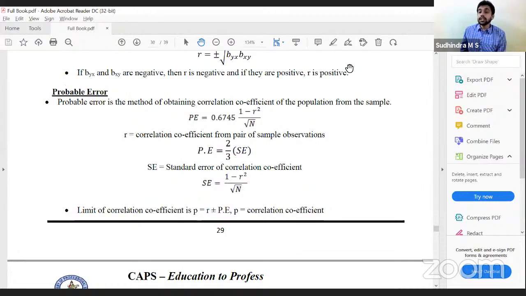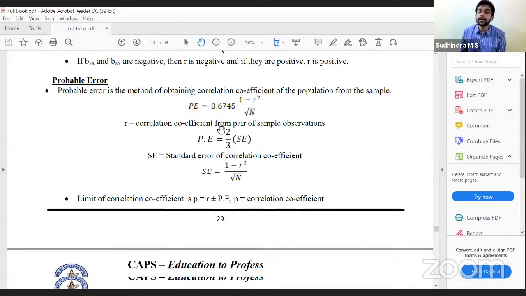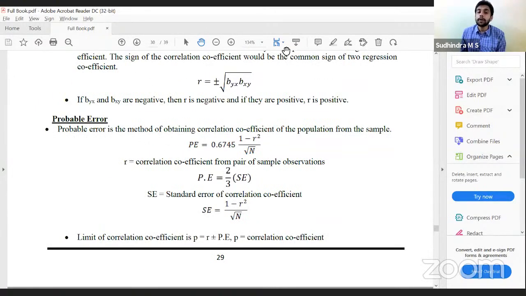Okay, last part. Probable error. Calculation of correlation for the population is based on the correlation of the sample. Obviously, it will not be the same. There will be some fluctuation. That fluctuation we'll calculate. The fluctuation is called probable error. How do you calculate probable error? 0.6745 into 1 minus r square divided by root n. So we have to learn this by heart. We have no option. 0.6745 into 1 minus r square divided by root n. Alternatively, 2 divided by 3 into standard error. Standard error is again this one, 1 minus r square divided by root n.